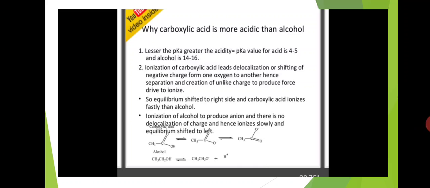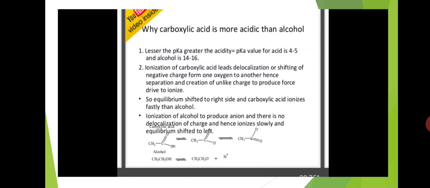Okay, here ionization of carboxylic acid leads to delocalization, shifting of negative charge from one oxygen to another oxygen. First, carboxylic acid ionizes to COO minus and H plus ion. You know that in COO minus the carbon is having two oxygens, but one oxygen gets the negative charge. So that negative charge is shifted from one oxygen to another oxygen. So equilibrium shifted to right side and carboxylic acid ionizes faster than alcohol.